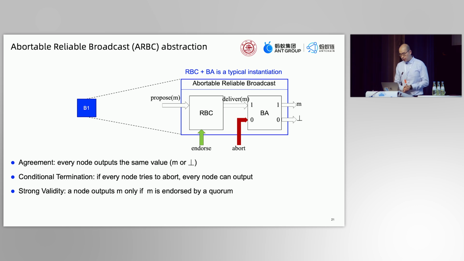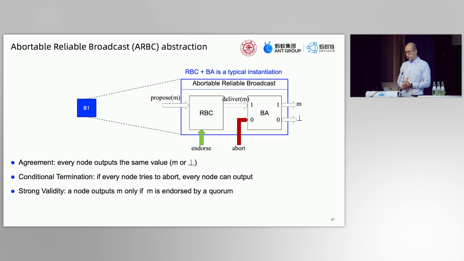So far, we have the pass mechanism, and we have the lightweight skip mechanism. Finally, we can optimize the agreement part. So let's dig into the agreement instance. It is a reliable broadcast plus a binary agreement. We now give an abstraction of this combination, named the abortable reliable broadcast, or ARBC. We define the following properties, which are crucial to the correctness of the whole consensus.